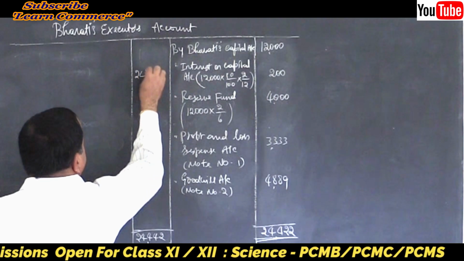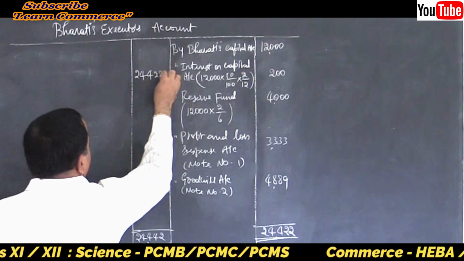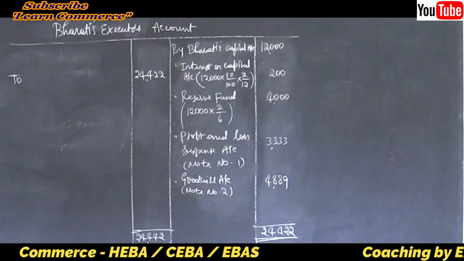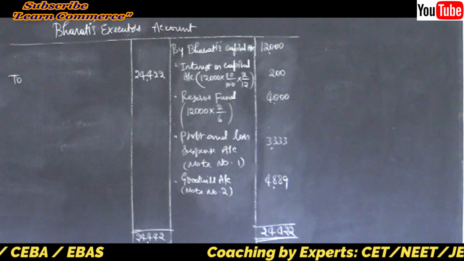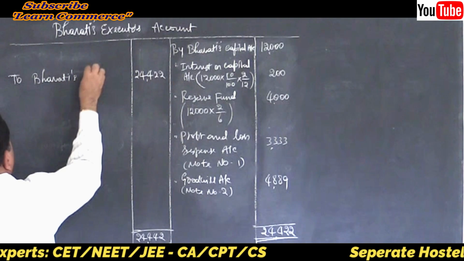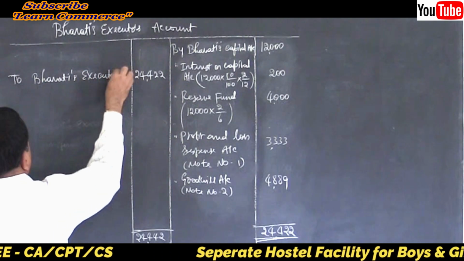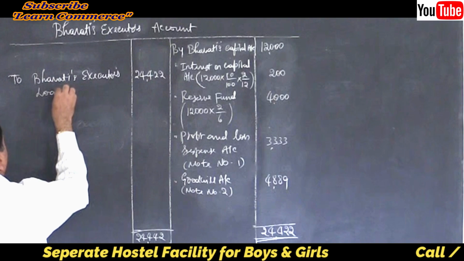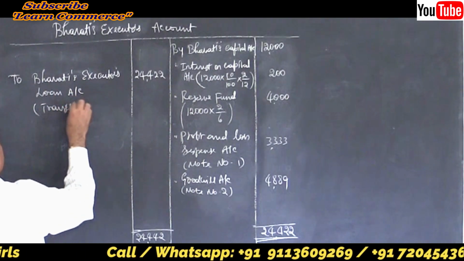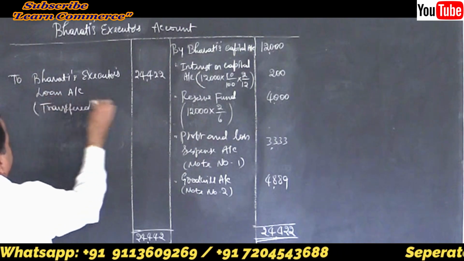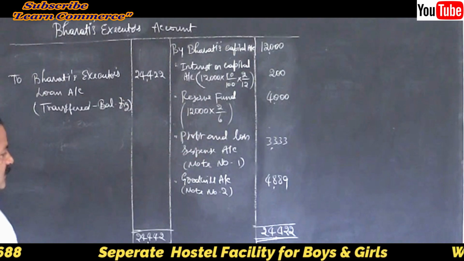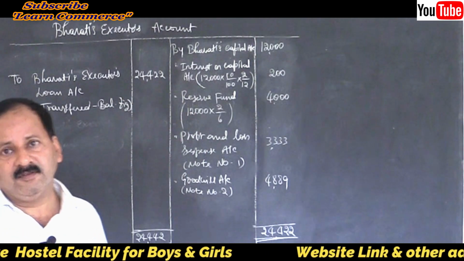There are no debit entries. The 422, what should we write here? Bharati's executors loan account, right? Yes, Bharati's executors loan account. Transferred balancing figure. That's all. It's done. Problem is solved.